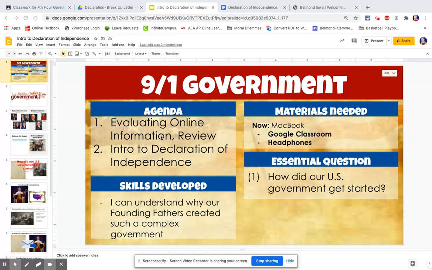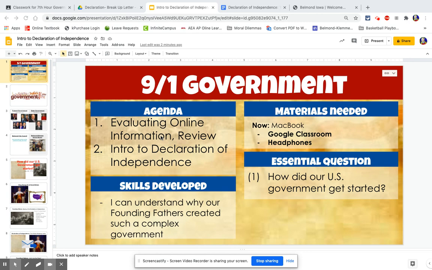The big picture overall question that we're going to be looking at shortly is about the founding fathers, these people that created our United States government. Why did they create a complex government rather than a super simple government? Our government is pretty complex. Why did we create a complex government rather than a simple government? But we're not going to get there yet. That's where we're going for today.